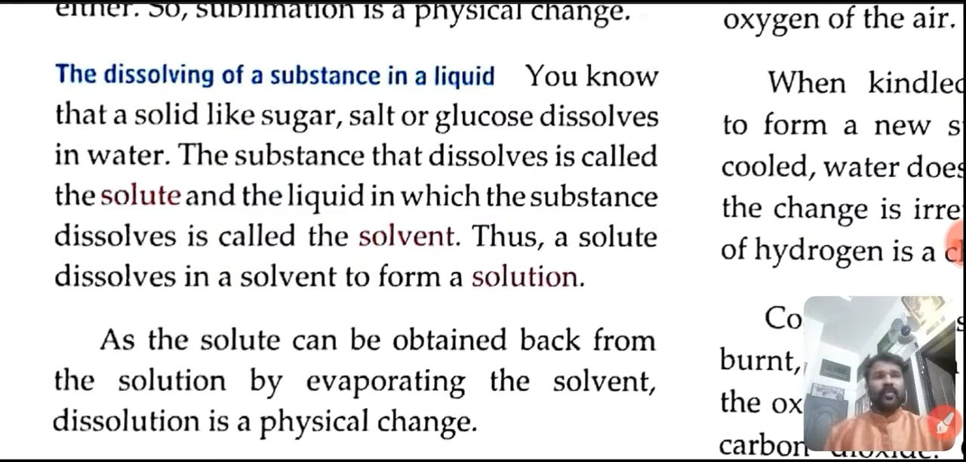The solute can be obtained back from the solution by evaporating the solvent. How can we get back the solute substances? By evaporating the solvent. Okay, students? So we can say that by evaporating the solvent, we are getting back the original substance in case of dissolving a substance.